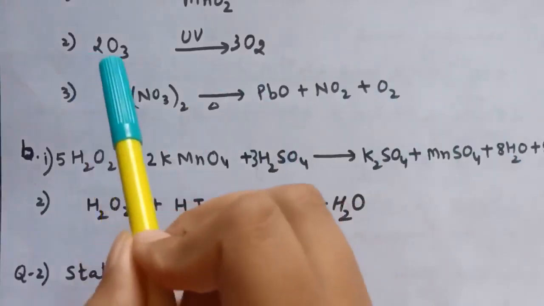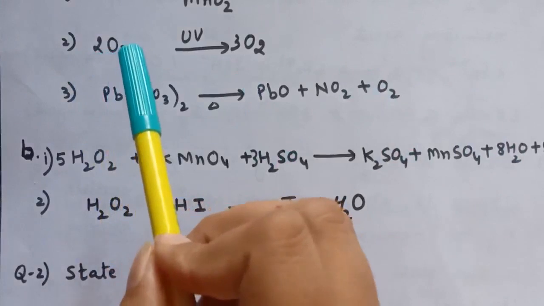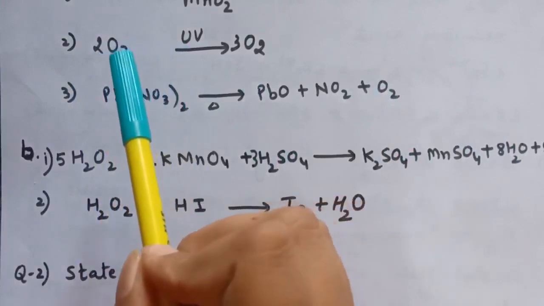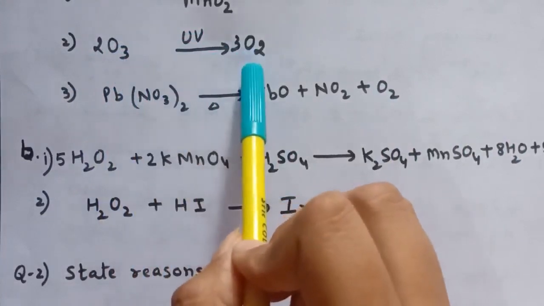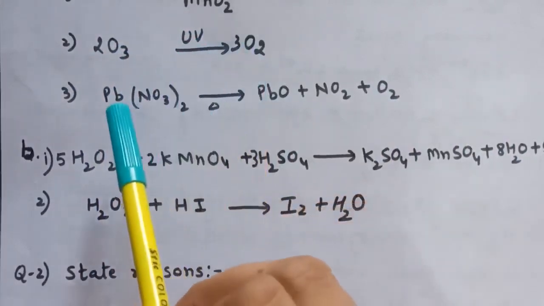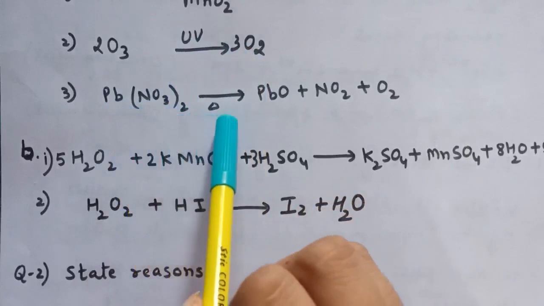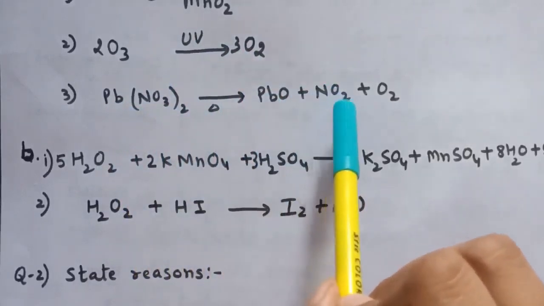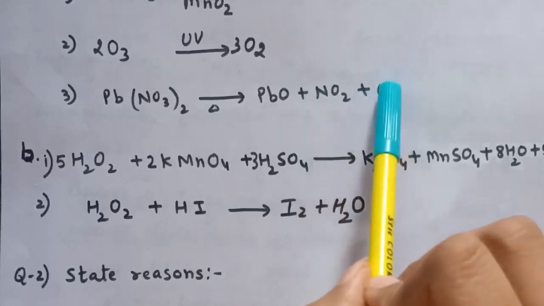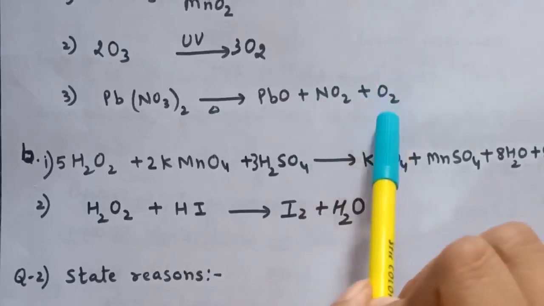So next reaction is preparation of oxygen from ozone. So it can be prepared by O3 in presence of UV light. It will decompose into dioxygen. Third is from lead nitrate. So when we heat lead nitrate, it will give lead oxide, nitrogen dioxide and oxygen is formed. So these are the preparation reactions for oxygen.